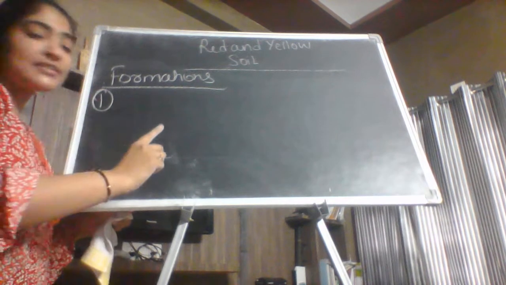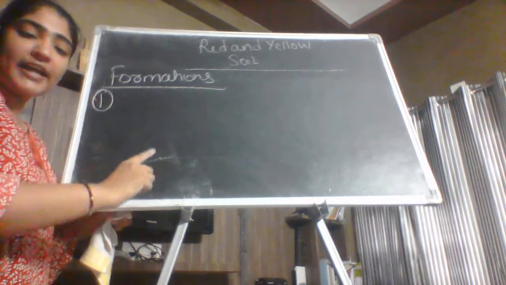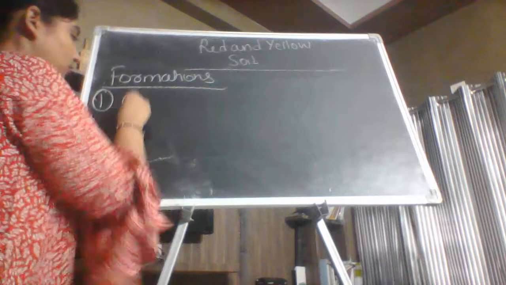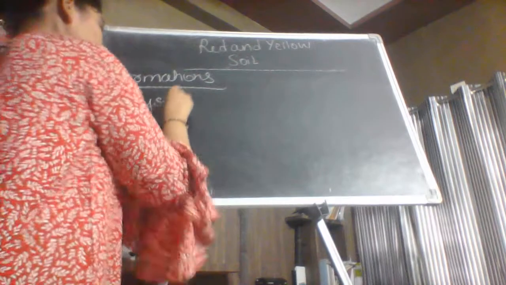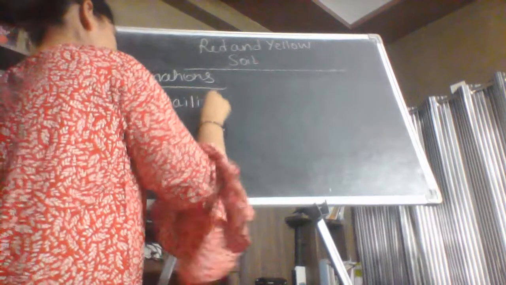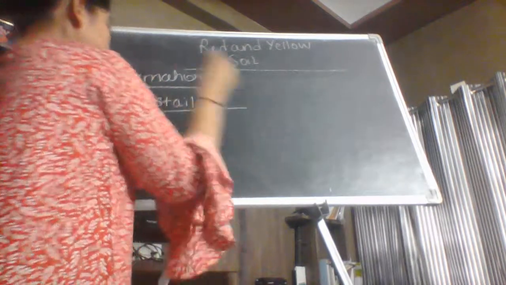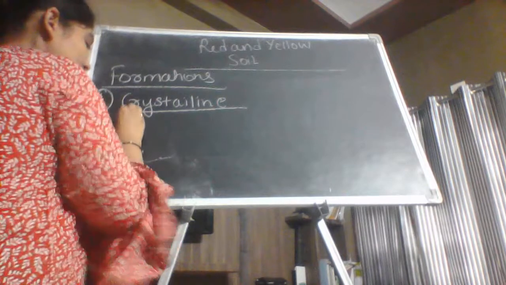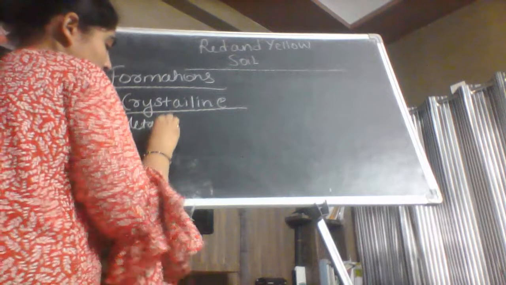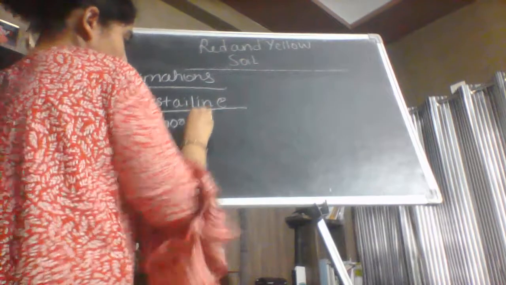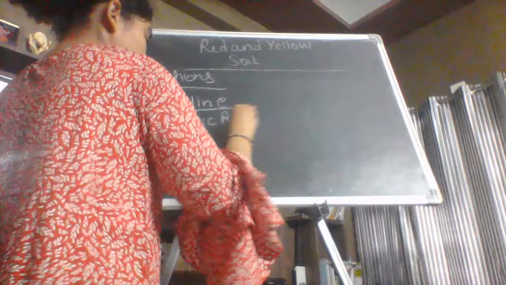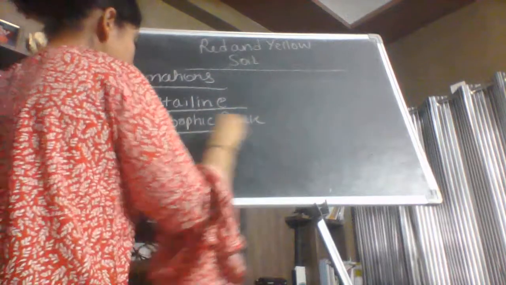I will not discuss the meaning of igneous rock again. I will only tell about the meaning of crystalline. If you want to know the meaning of igneous rock, please see my previous videos. Now, what is crystalline? Crystalline is the other name of the metamorphic rocks. Now, what is metamorphic rocks?